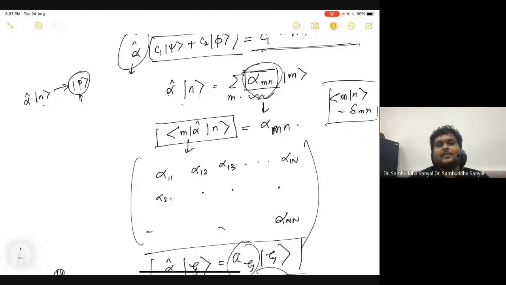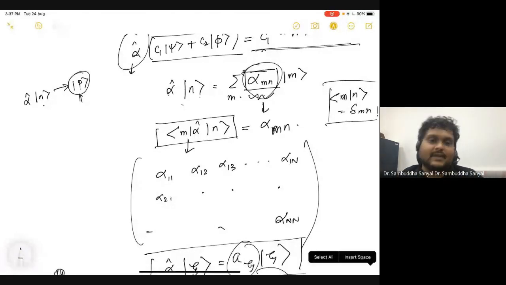It is not generally true, because the job of alpha is to take a vector to another vector. So n is any arbitrary vector, not necessarily a special kind of vector. We argued that any vector is a linear combination of eigenvectors.